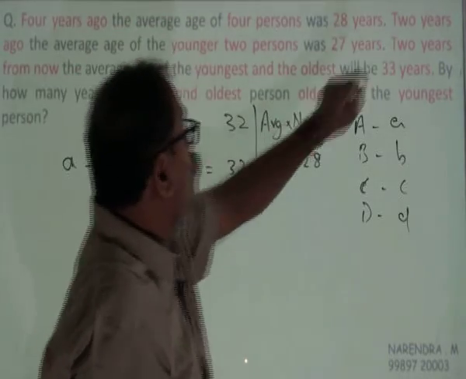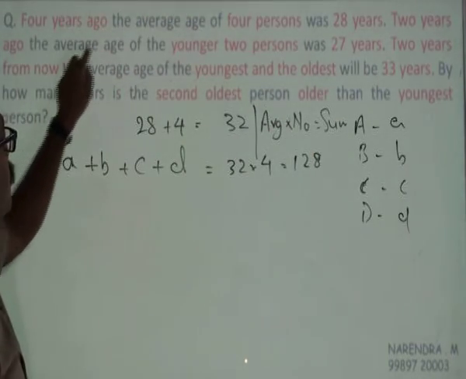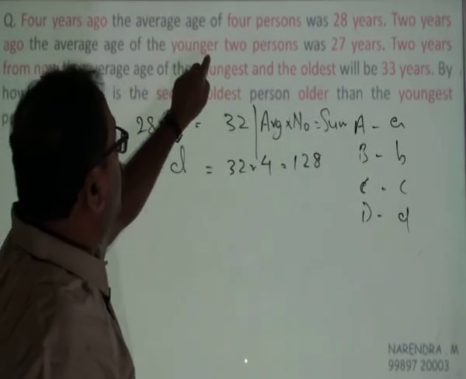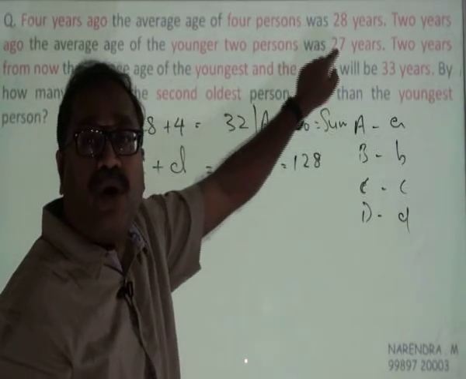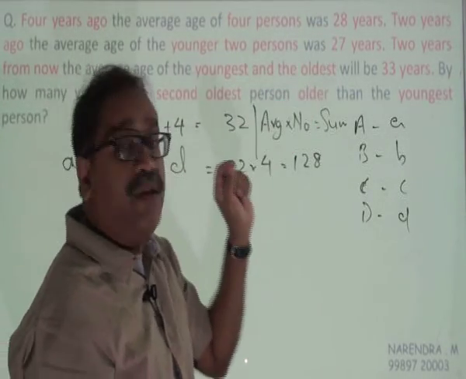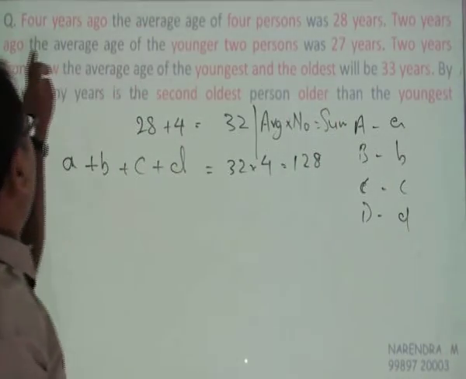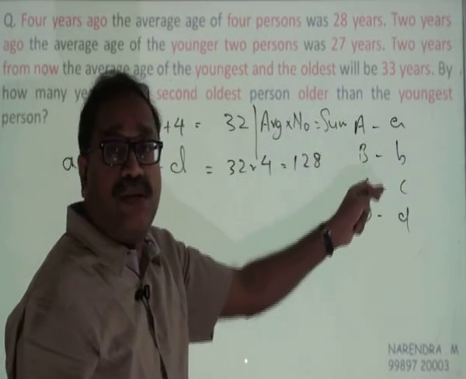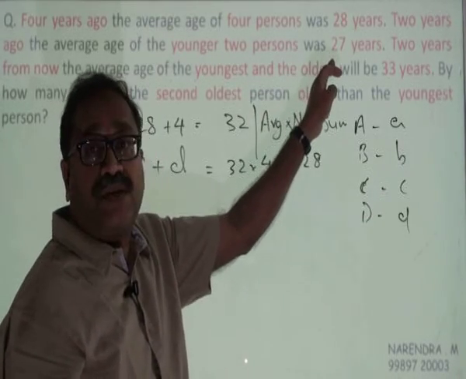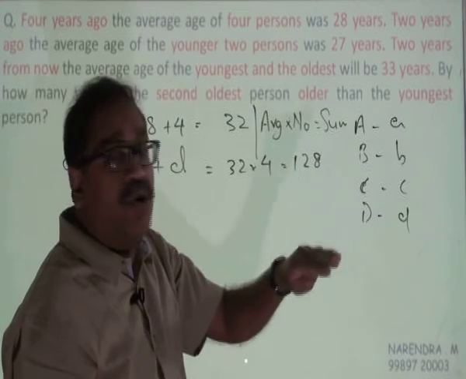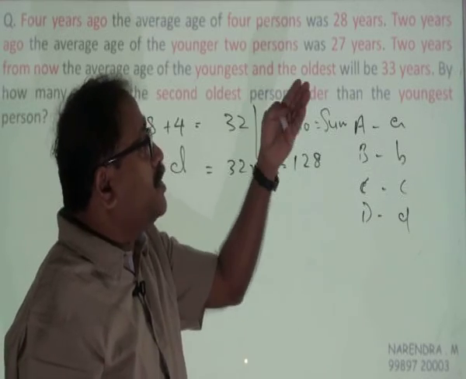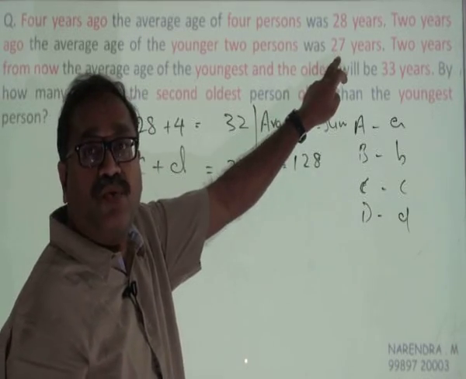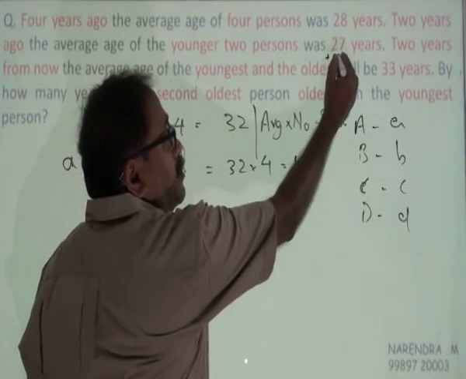2 years ago the average age of the younger 2 persons was 27. So 2 years ago the average age of these 2 younger persons, C and D, was 27. If it was 27 two years ago, then what is the present age? 27 plus 2, that will be 29.